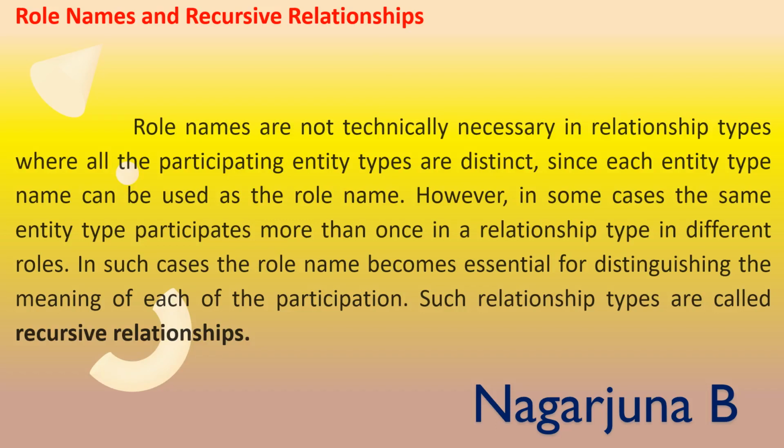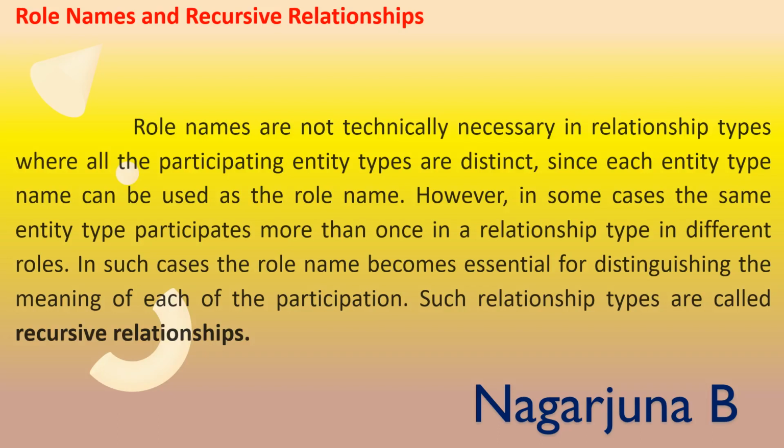However, in some cases the same entity type participates more than once in a relationship type in different roles. In such cases the role name becomes essential for distinguishing the meaning of each of the participations.